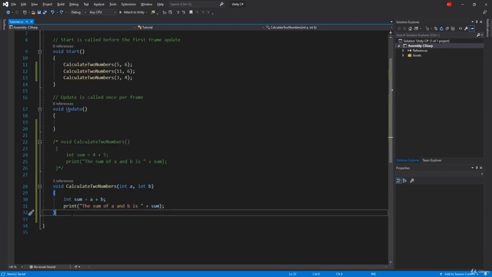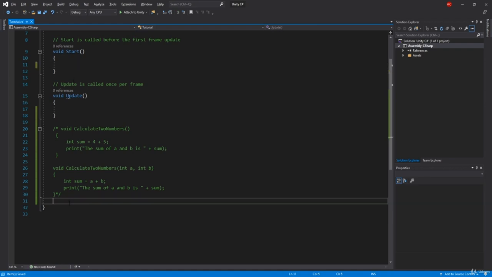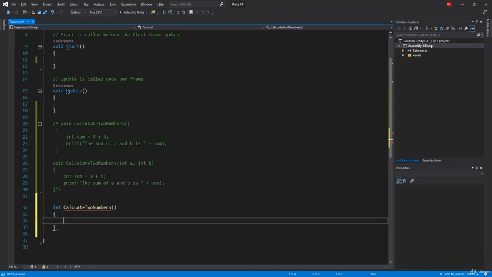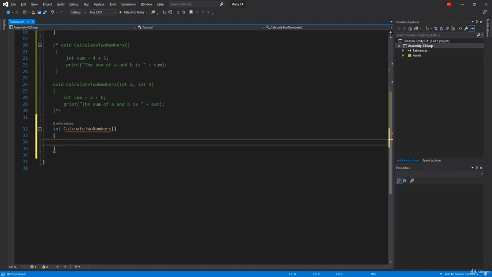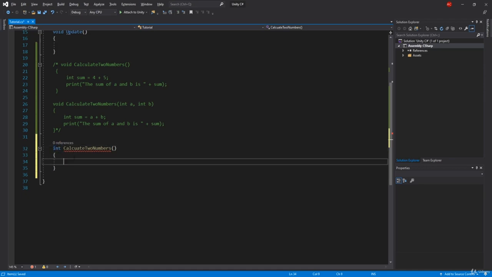Now these, as I said, are functions that return something. So if I take this, put it here, I can create a function that doesn't return anything. You can even call it a bit complex variable. So this can be an integer, for example, calculate two numbers, open close parentheses, and then curly brackets. Because this is an integer, this needs to return an integer. Even if I type in sum equals 3 plus 5, we are returning nothing, so this will not work.